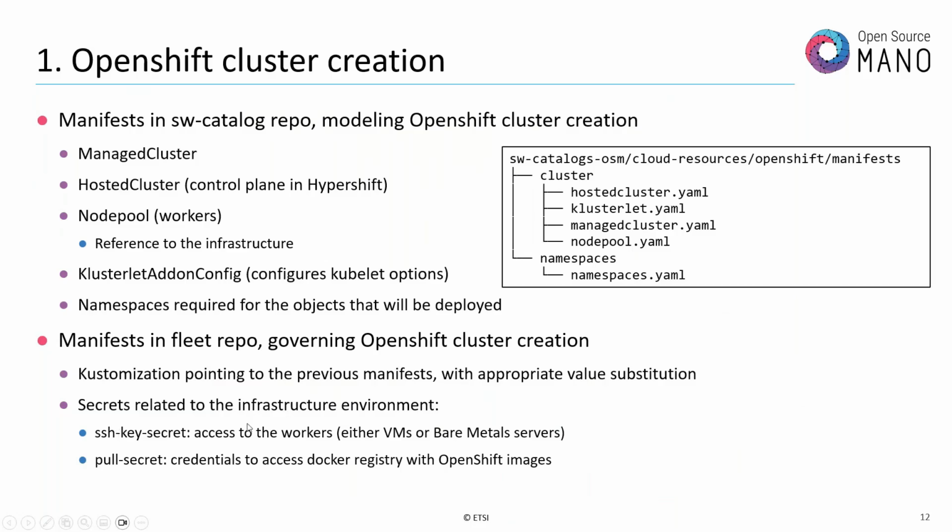One thing that is here, we have the two secrets mainly. The SSH key secret contains the SSH key required to access the workers, and the pool secret is the credentials to access a Docker registry to download the OpenShift images, right? And one thing that is important is those secrets already exist in the infrastructure, but they are associated to a specific namespace related to the infrastructure environment.